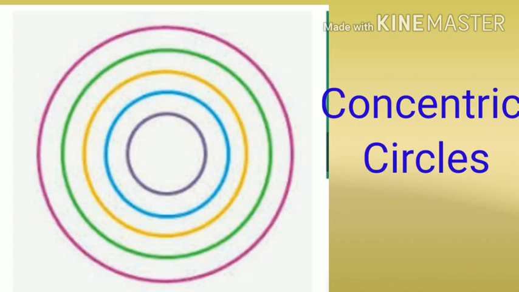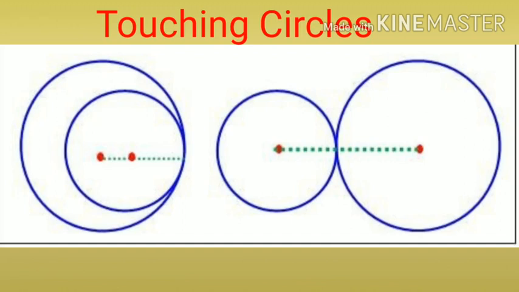Next is touching circles. When two circles just touch each other, they may touch each other internally or externally. Circles which touch each other at just one point are called touching circles. If two circles touch each other internally, they are internally touching circles, and if they touch externally, they are externally touching circles.